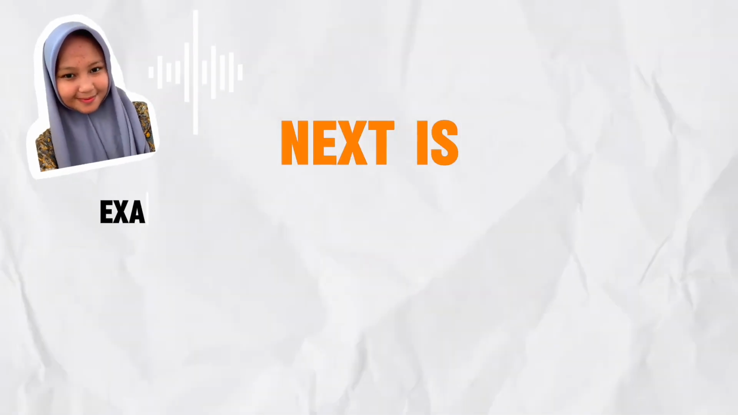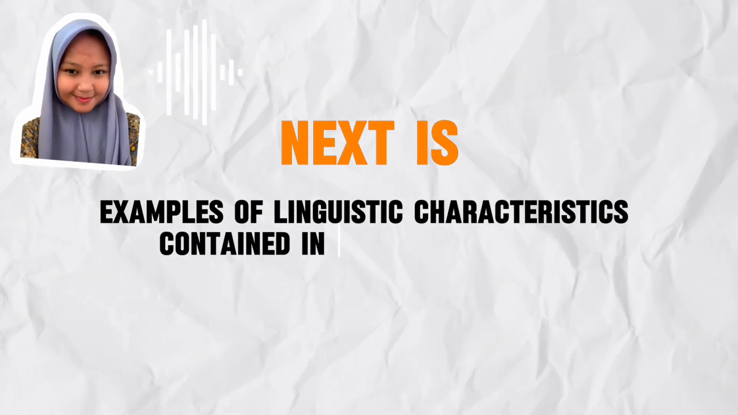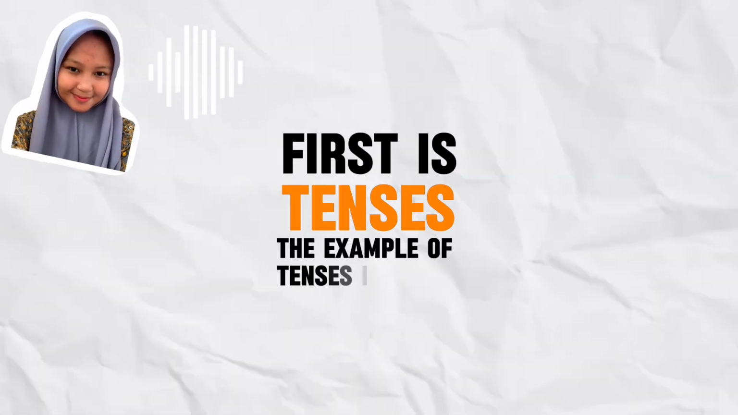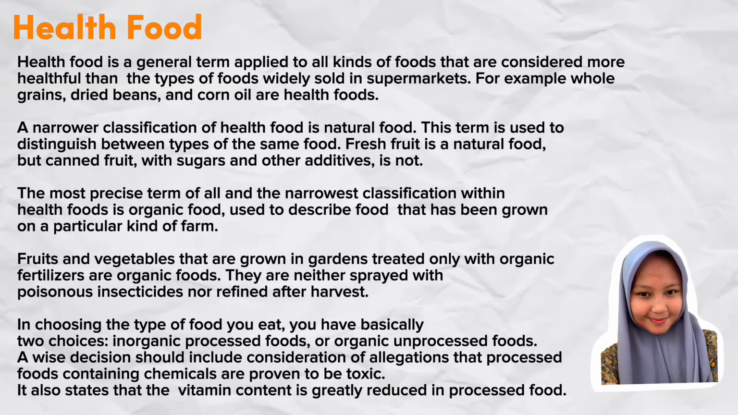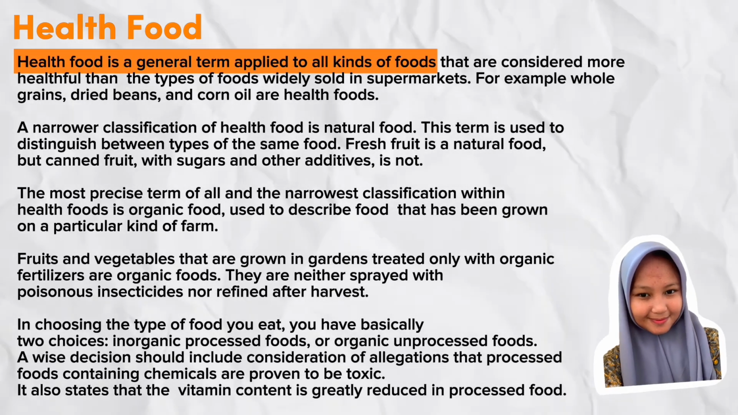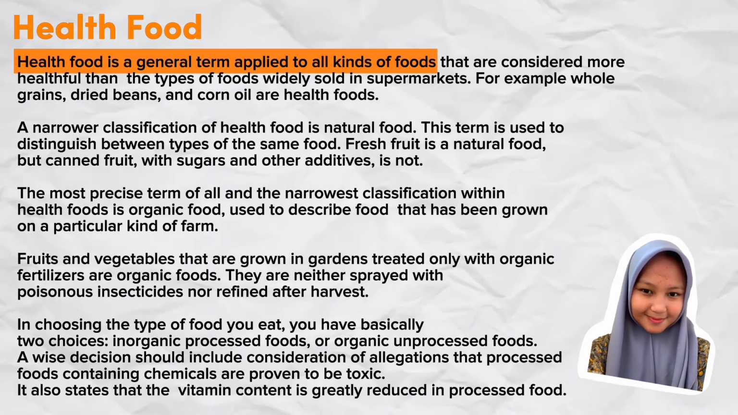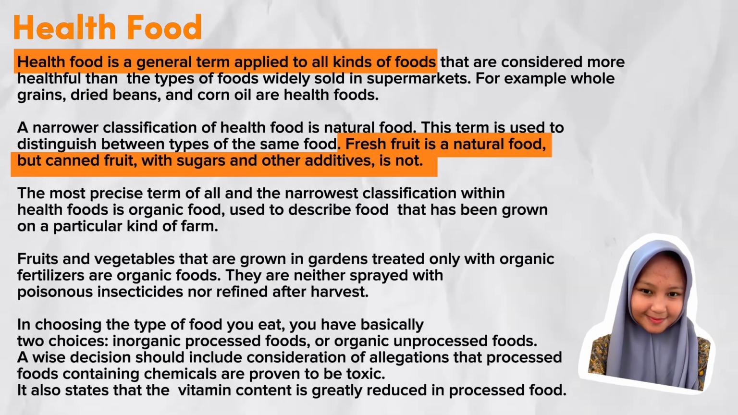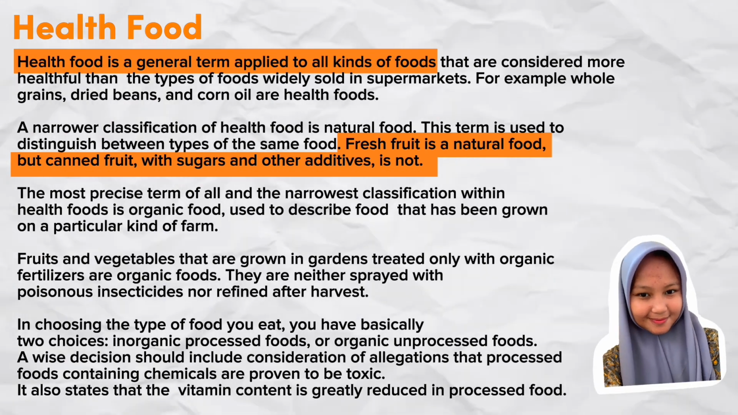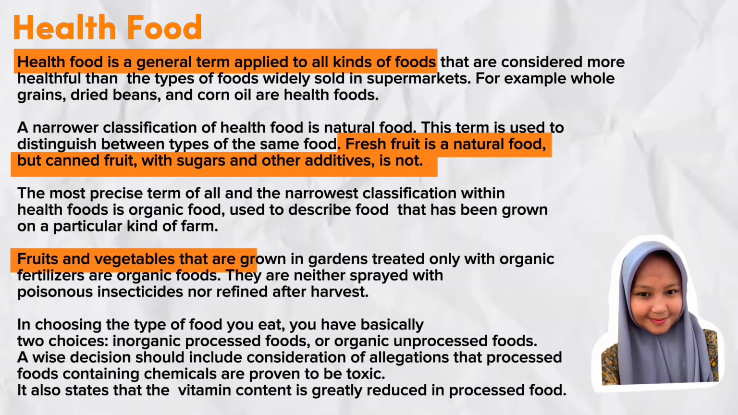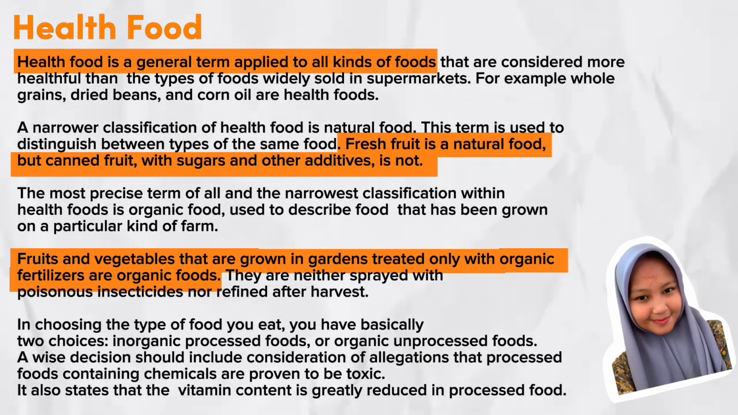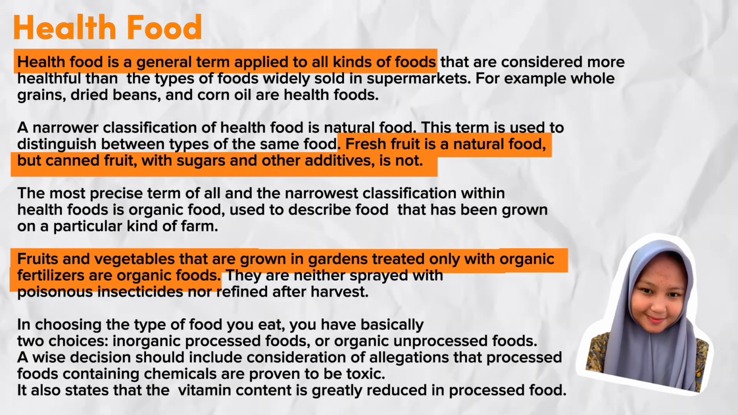Next is an example of linguistic characteristics contained in the health food text. First is tenses. The example of tenses is: health food is a general term applied to all kinds of foods. Fresh fruit is a natural food, but canned fruit with sugars and other additives is not. Fruit and vegetables that are grown in gardens treated only with organic fertilizers are organic foods.